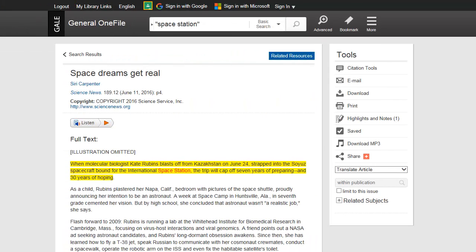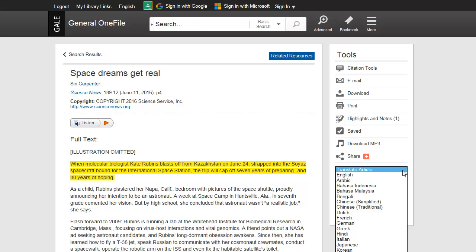Click the Download MP3 icon to save an MP3 audio file of the document. Click the Share icon to share the document on social media. Or click Translate and then select a language from the pull-down menu to translate the article into another language.